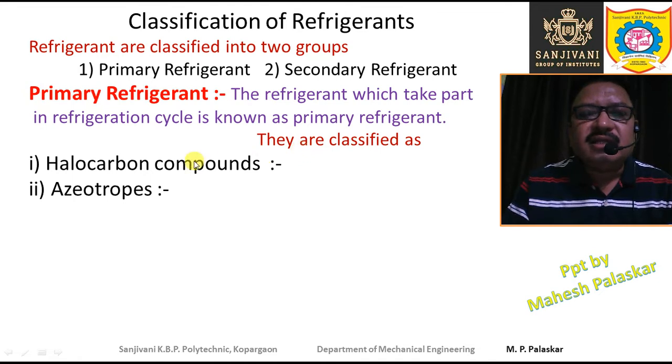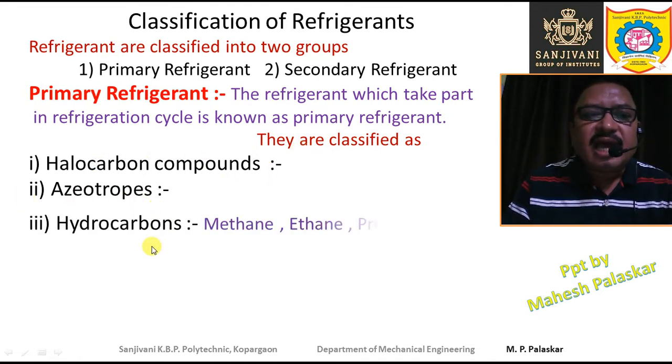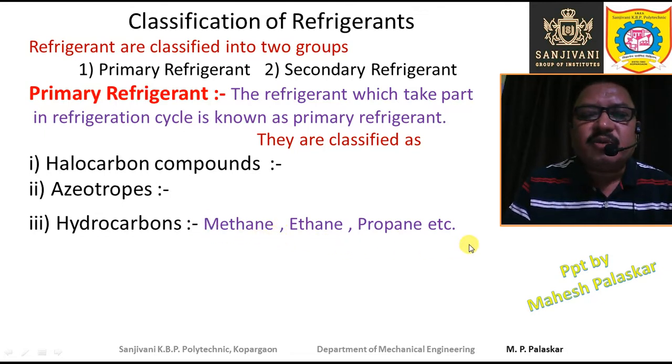We have studied the halocarbon compounds, we have studied the azeotropes, and after that we have the hydrocarbons. Sometimes hydrocarbons are also used as primary refrigerants. Examples of hydrocarbons are methane, ethane and propane. Hydrocarbons are the organic compounds which contain carbon and hydrogen.